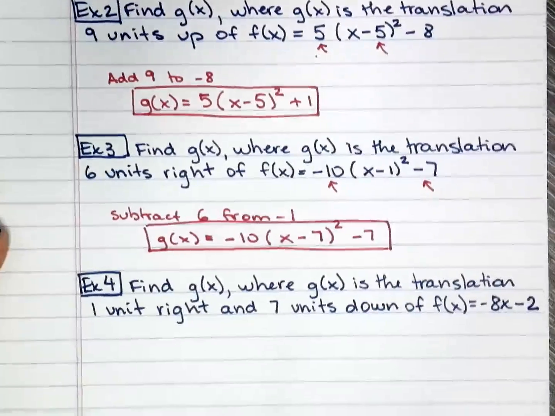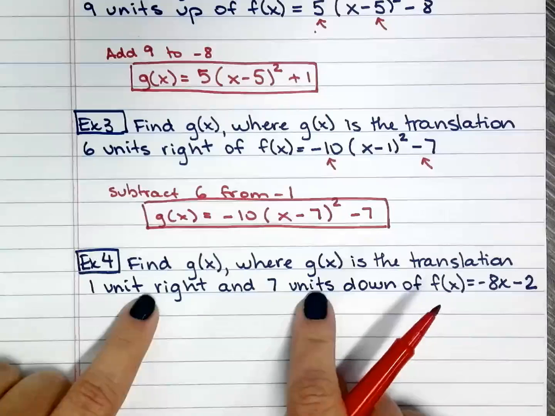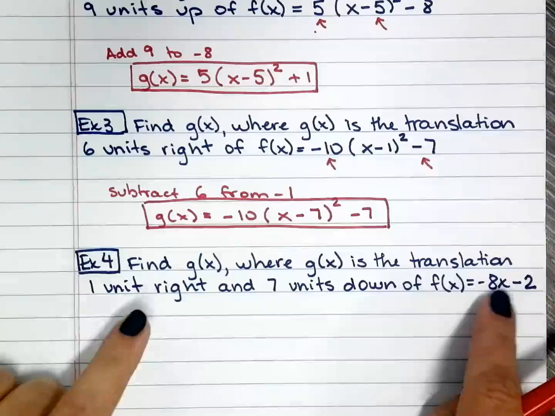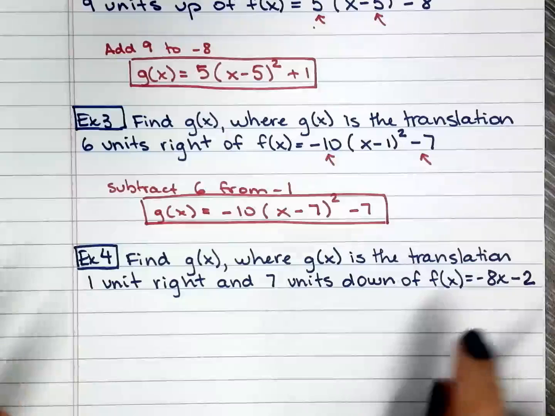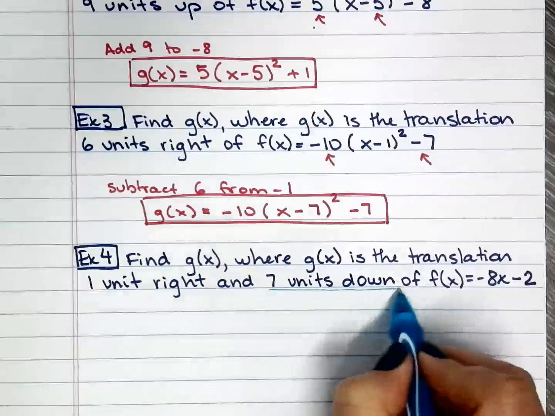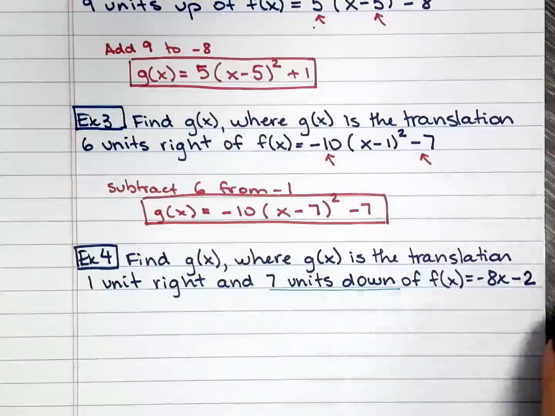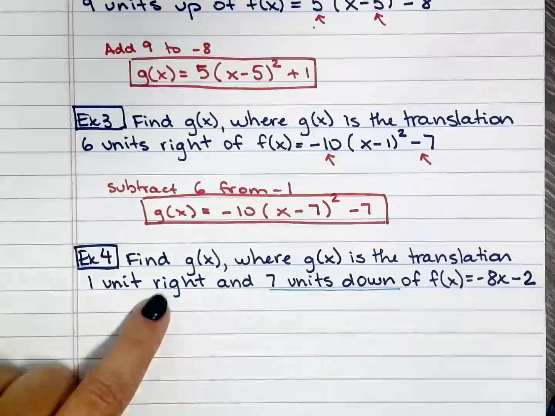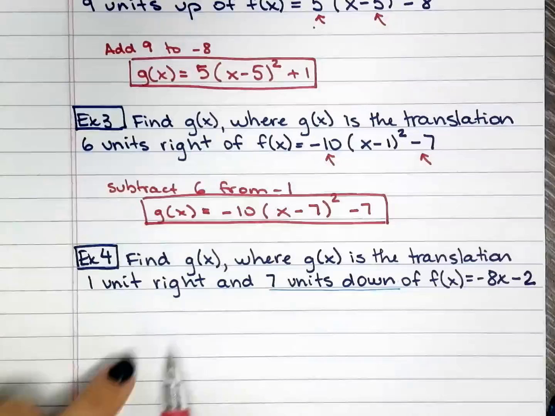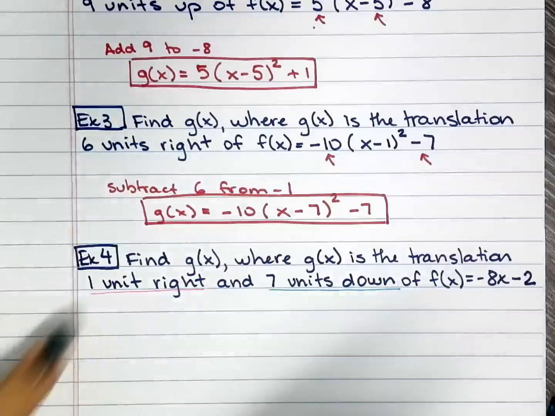Last one. So now we're having 2 translations from 1. Okay, watch out for this one because it's linear. It's a little icky, but I'm going to color code this. So we have 7 units down. When we're talking up and down, we're talking the vertical. And when we're talking 1 unit right, pink, we're talking side to side. Okay, so hang in there with me.